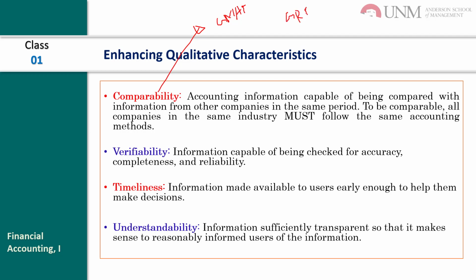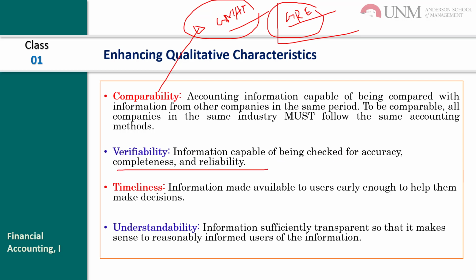Now we cannot judge their performance, because they have different methods. GMAT and GRE have different algorithms to assess candidates' performance, right?